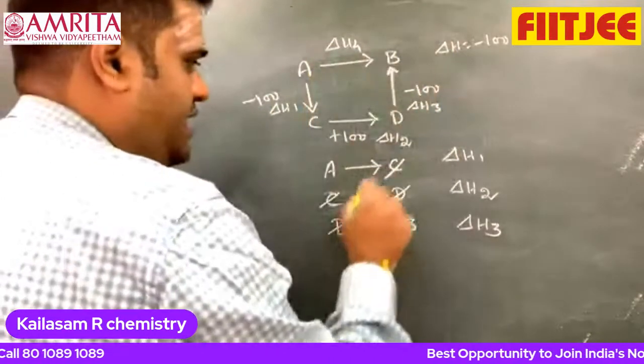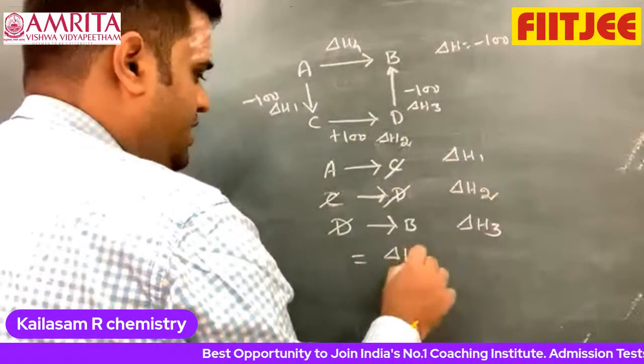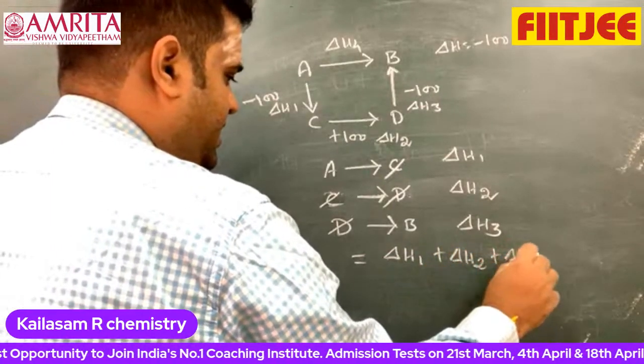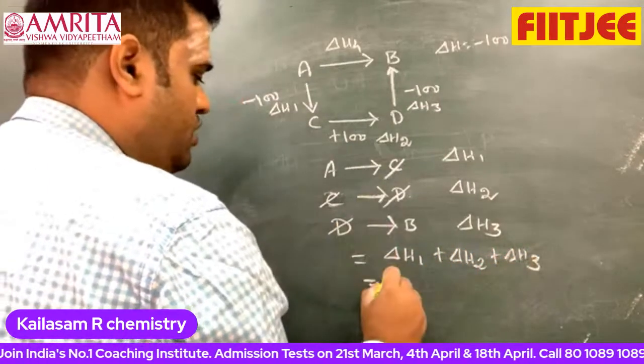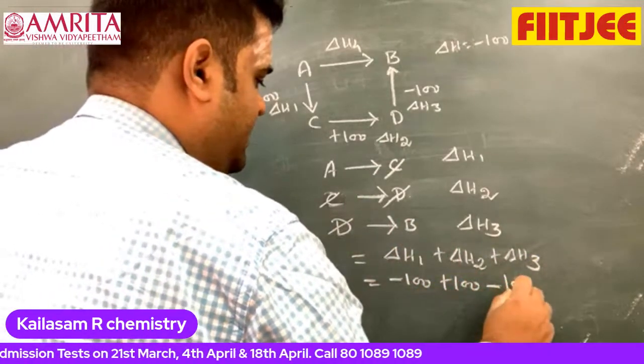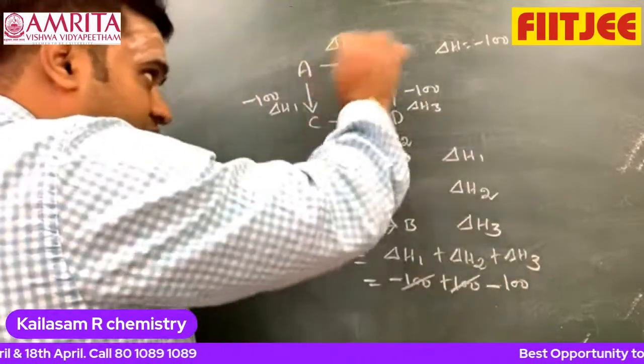A gives B: I can write delta H4 as delta H1 plus delta H2 plus delta H3. Now what is the value? Minus 100, plus 100, again minus 100. This will be cancelled off. Therefore A gives B is minus 100.